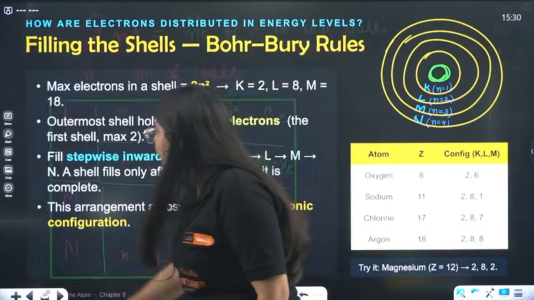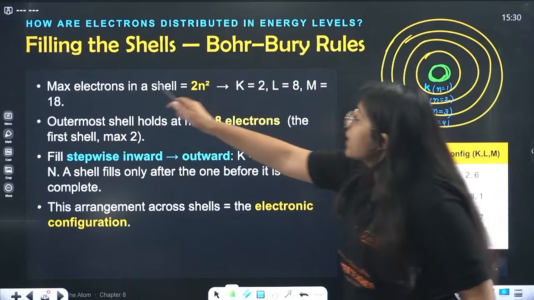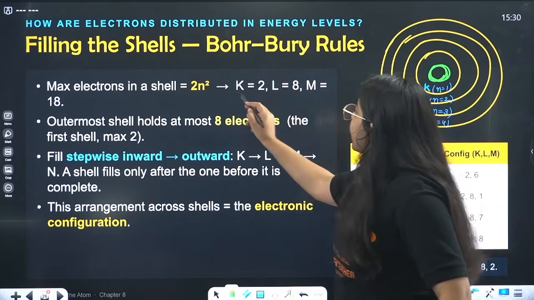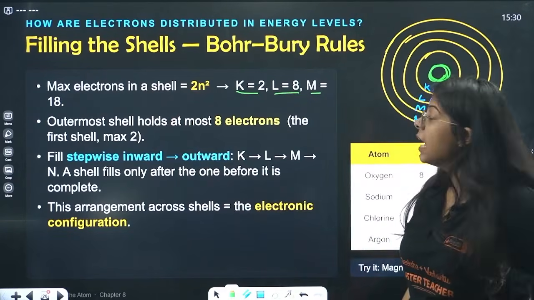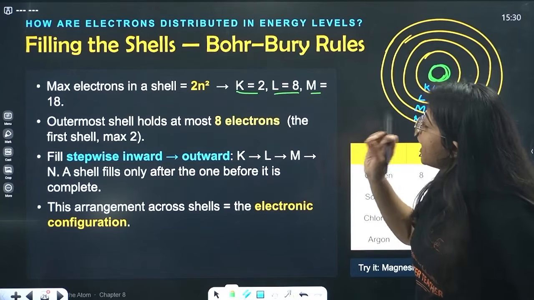Let's go back and see what is written. Now beta, the maximum number of electrons in a shell is 2n square. K is 2, L is 8, M is 18, N is 32. The outermost shell holds at most 8 electrons.